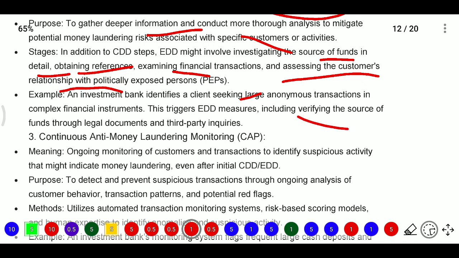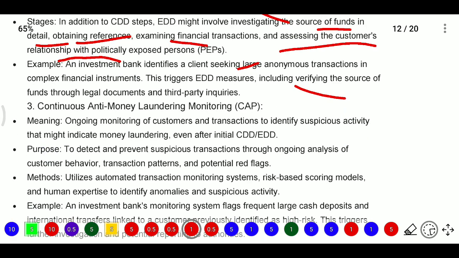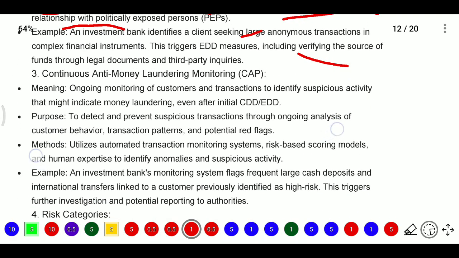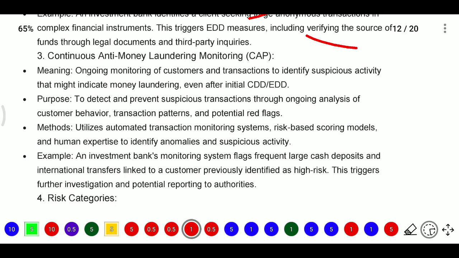So we need to verify the sources of funds through legal documents, and third-party inquiry will be conducted, along with continuous anti-money laundering monitoring, that is CAMS. Here CAMS means ongoing monitoring of customers and transactions to identify suspicious activity. CDD and EDD happen at the initial time, and CAMS is the ongoing monitoring, which might indicate money laundering even after initial CDD and EDD.